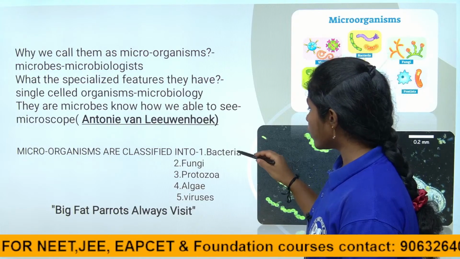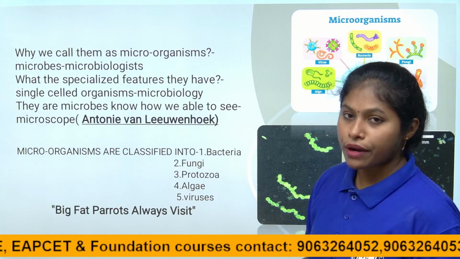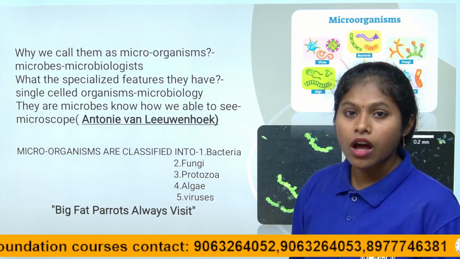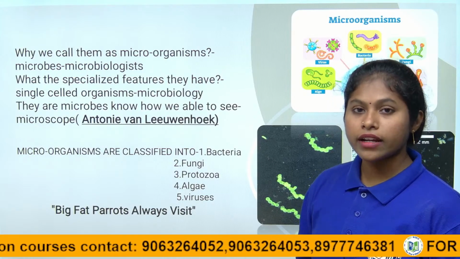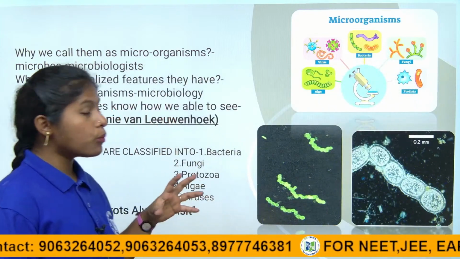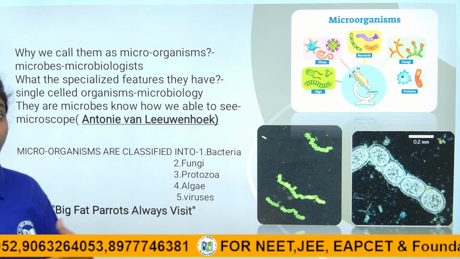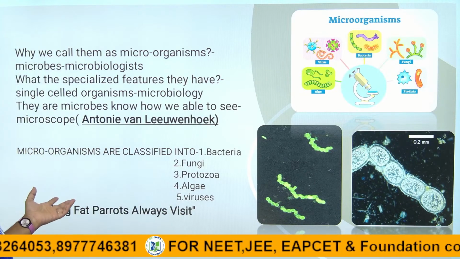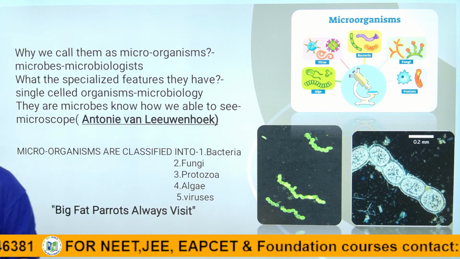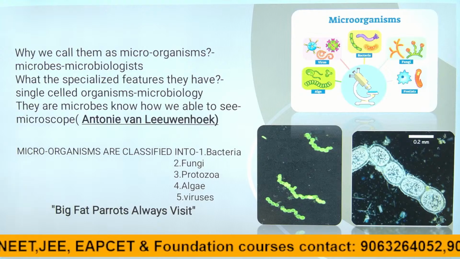We will study bacteria, fungi, protozoa, algae and viruses, their habitat, nutrition, reproduction, how they behave, how many types they are divided into, in what way they are useful to us and in what way they are harmful to us. This is the microorganisms introduction, children. I hope you are all clear about it.